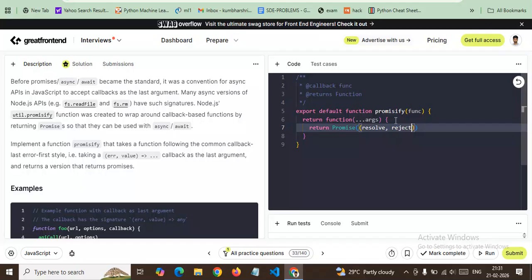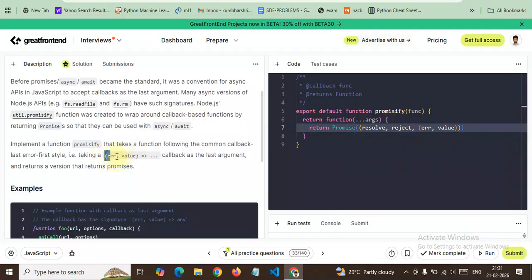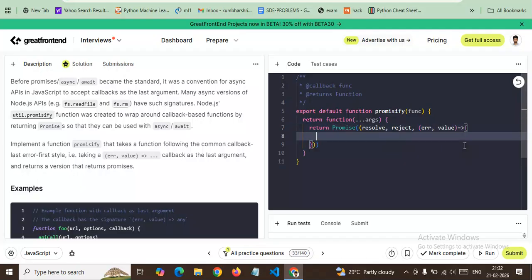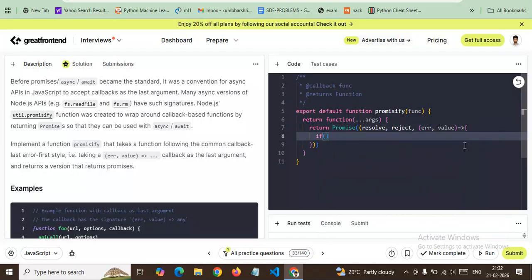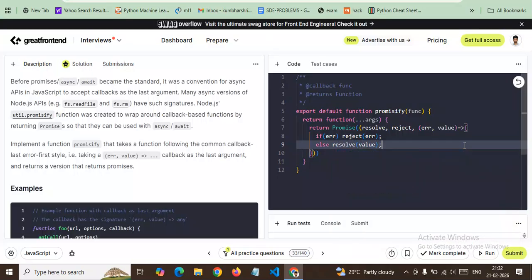Inside that we will have our normal error or value as the third argument, which is callback based. Whenever there is an error, we will reject our promise using the reject argument with the specified error, else we will resolve this promise with whatever value that callback function takes.